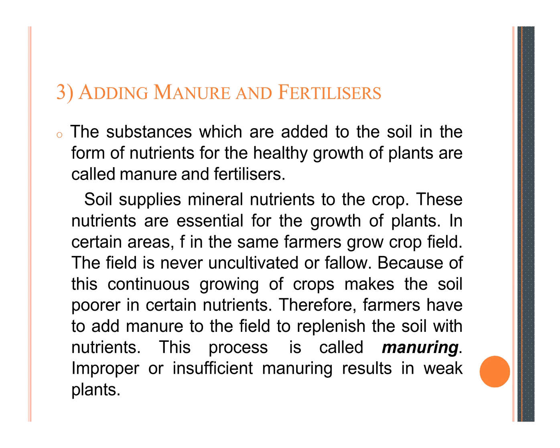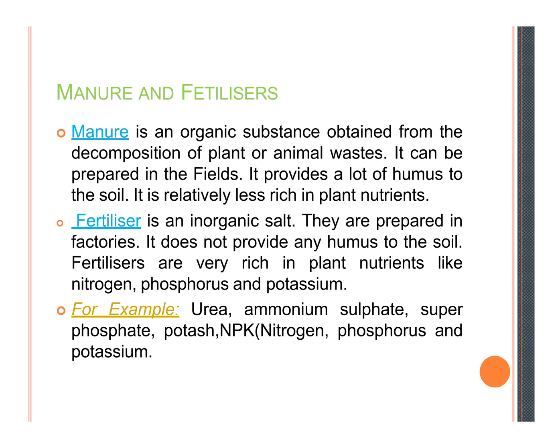And also, now we differentiate what manure and fertilizers are and how they are put in the field. First is manure. Manure is an organic substance obtained from the decomposition of plant or animal waste.